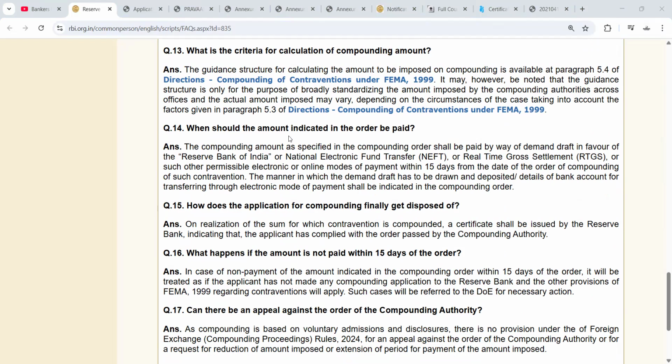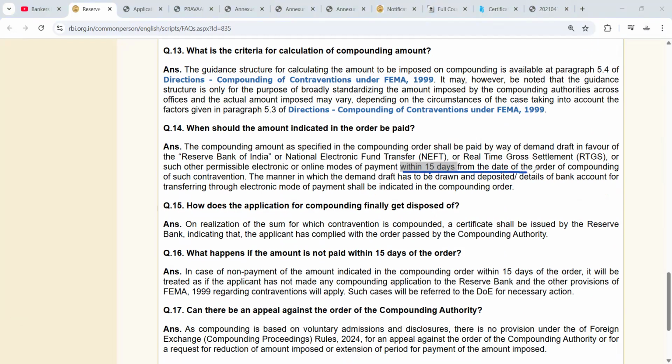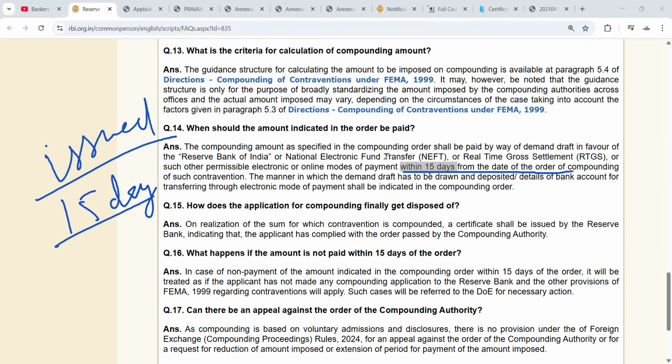So within what time should the amount indicated in the order be paid? They can pay by NEFT, RTGS, and other modes of payment within 15 days. This you remember, within 15 days from the date of the order of compounding. Once the order is issued, the person has to make the payment within 15 days. This he has to follow. And they can make payment by NEFT, RTGS, and any other electronic or online mode. Okay. So how does the application for compounding finally get disposed of?